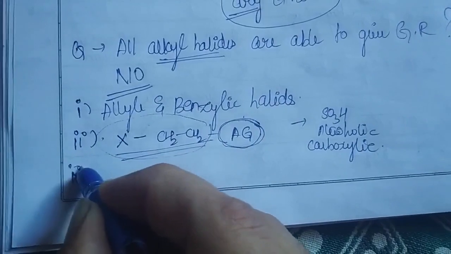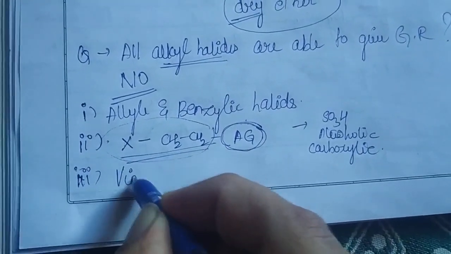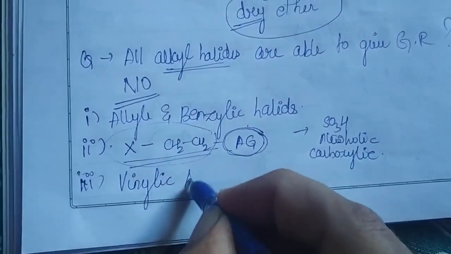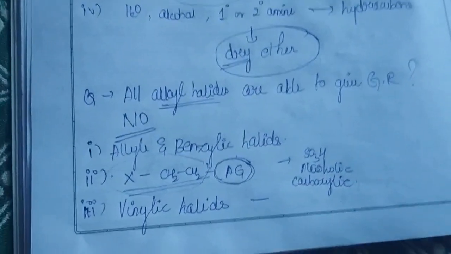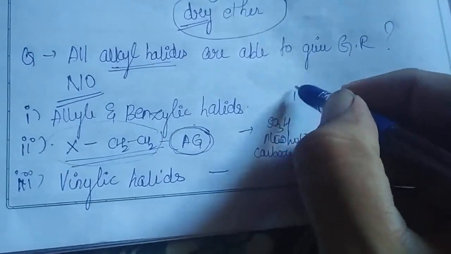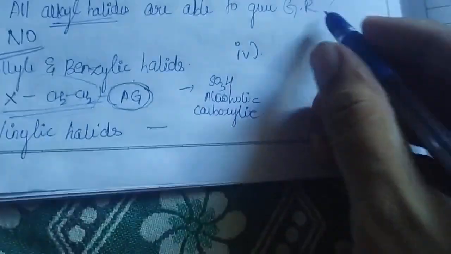Third most important thing, remember, your vinylic halides. Vinylic halides will also not be able to give our Grignard reagent. Fourth one, which one? Yes, this one.